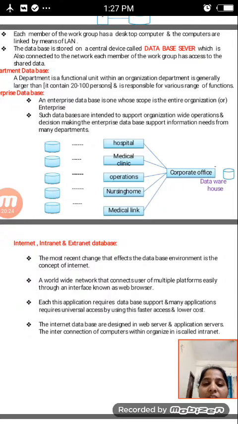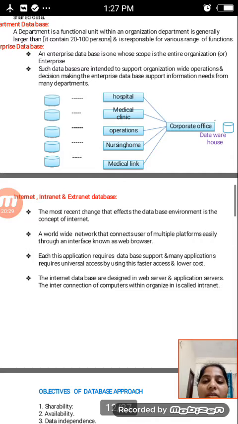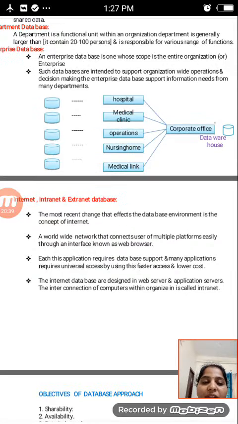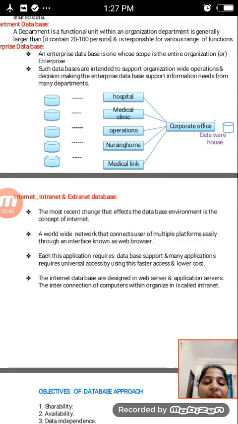For example, I am taking one example as shown in the figure. So many databases are related to one hospital and the medical clinic, and the next one is the operations and the nursing home, and then the medical link. These collaborate with the cooperative office, which is related to the data warehouse. All the related data items are stored in the data warehouse.